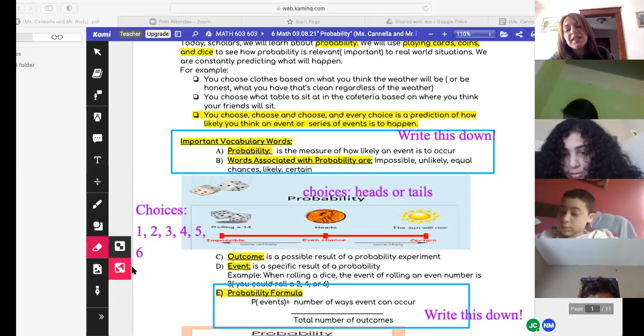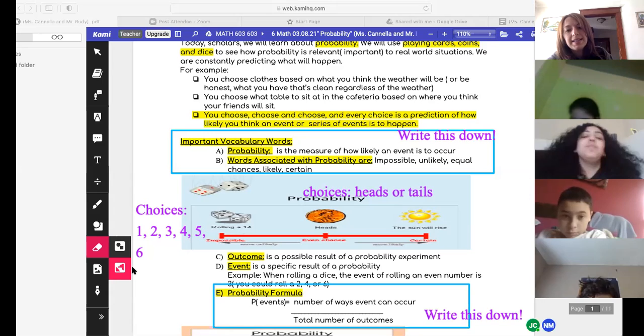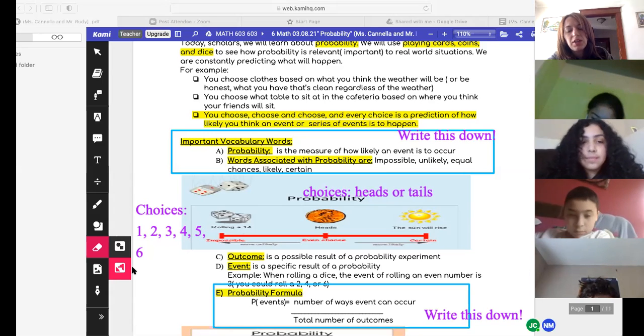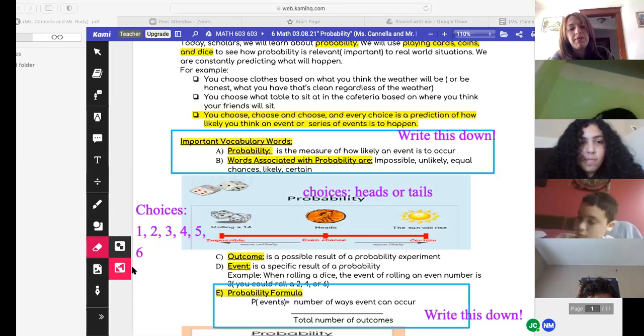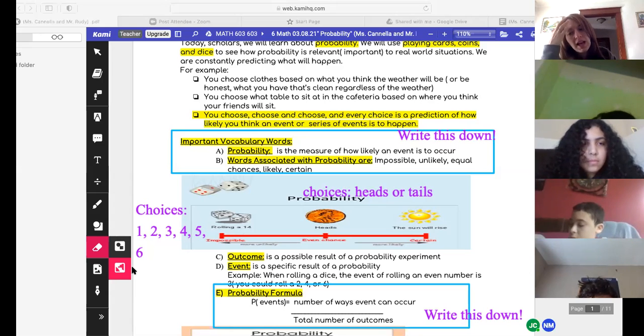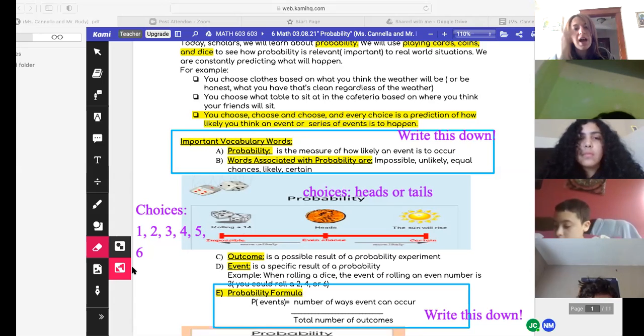The sun will rise. That always has happened. It's certain. It's going to happen regardless. It's likely that I could get a heads or a tails, and it's likely I could get a 1, a 2, a 3, a 4, a 5, or 6 when I roll a die. Yes? Because there are only 6 numbers on a die.